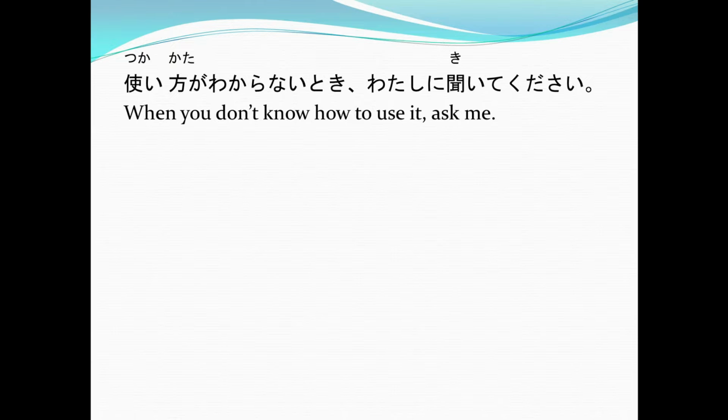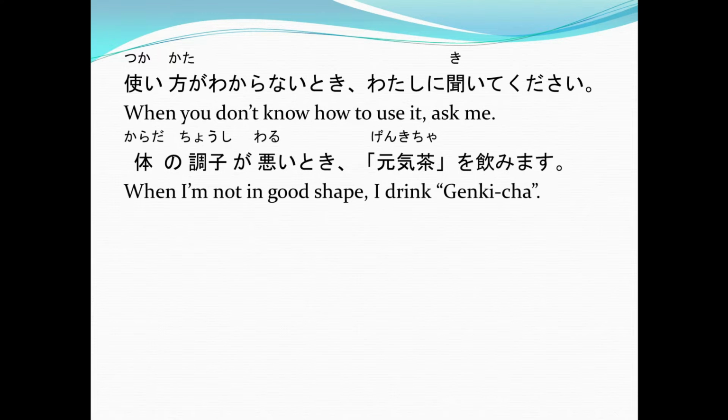Now next example. Karada no chushi ga warui toki genki cha o nomimasu. Again, karada no chushi ga warui toki genki cha o nomimasu. Or when I'm not in good shape, I drink genki cha. In this example, we use the adjective. So notice the i of warui, which is bad or not in good shape, and then added toki. And then the main sentence, what does the speaker do when he is not in good shape? Is to drink genki cha.